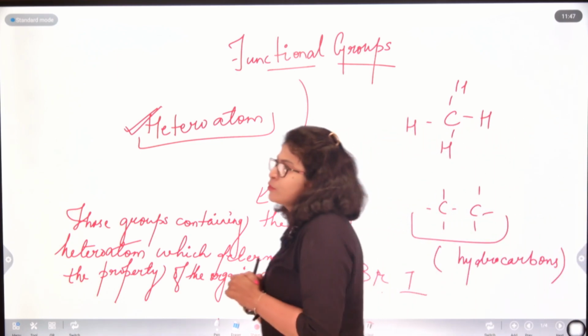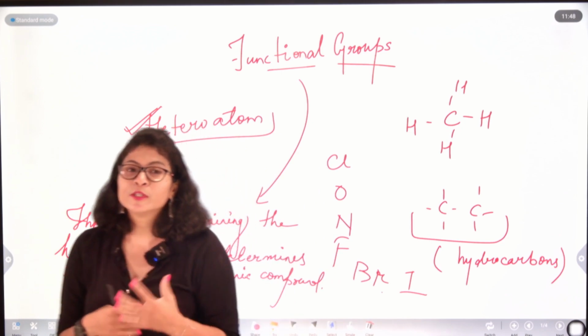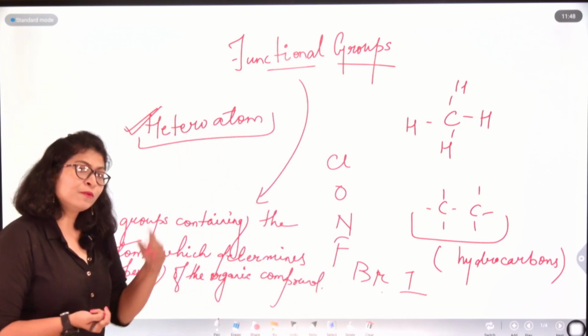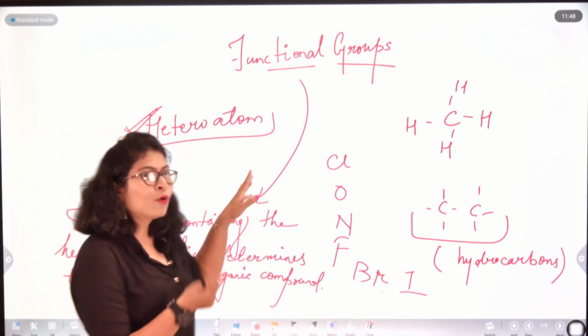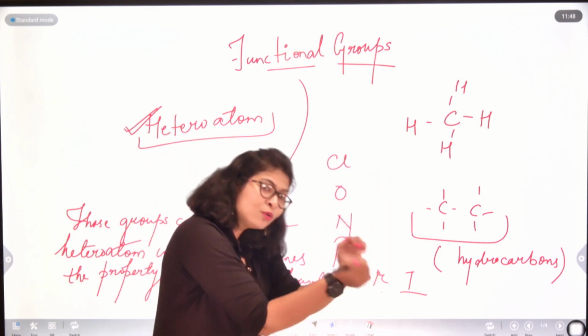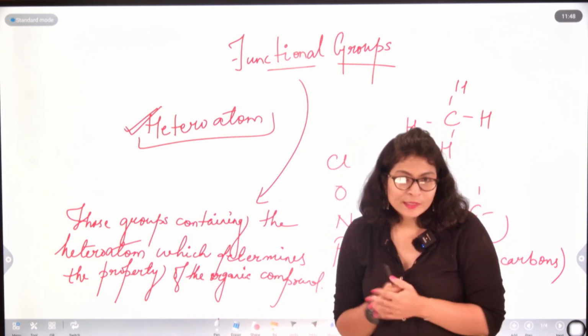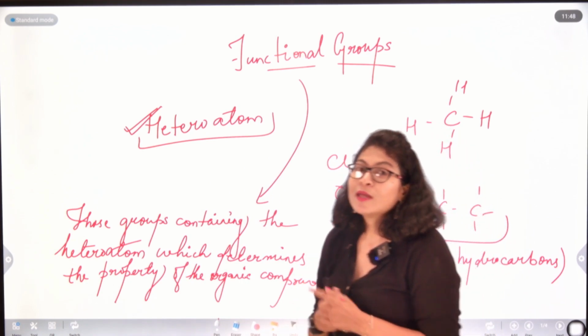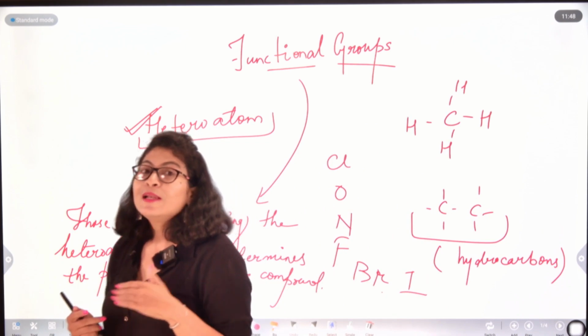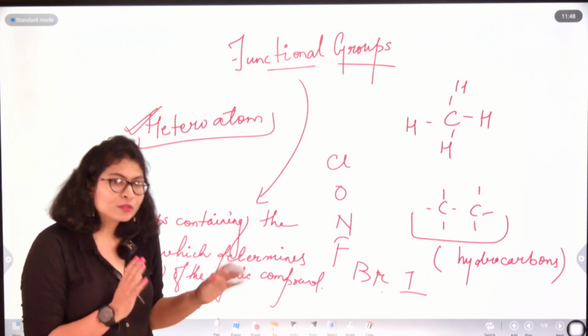Organic chemistry has blessed us with a lot of functional groups, and depending upon the functional group, the organic compound falls into a category of different homologous series. Alkane belonged to a particular homologous series, alkene to another, alkyne to another, right?